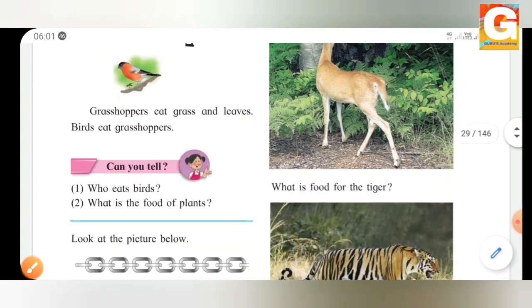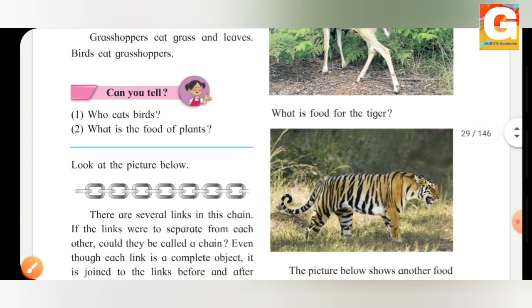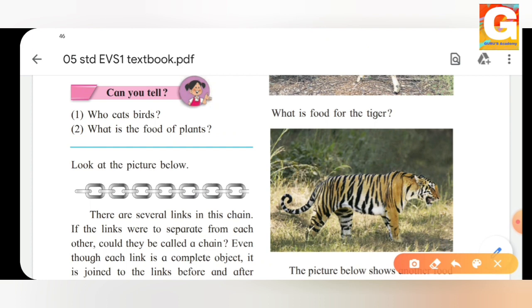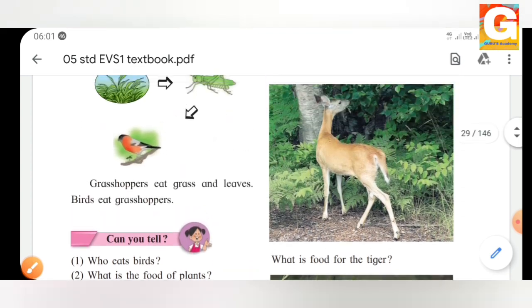Now let's see what is next. Yes, what can we see here? Which is the next picture? Yes, it is the tiger. So what would be the food of the tiger? Does it eat the deer? Yes, it eats the deer. So see, this is the simple chain which is formed.